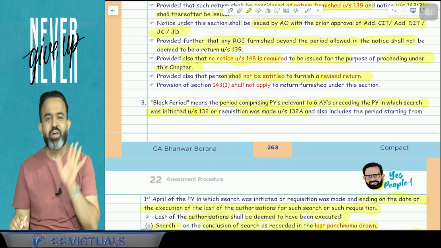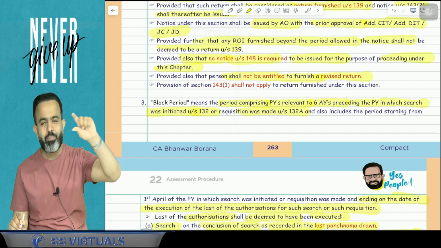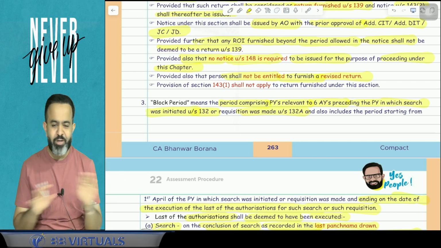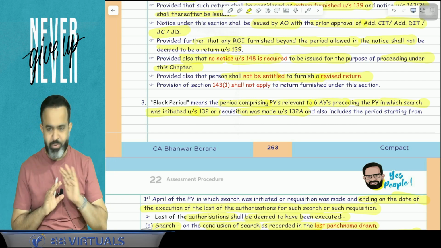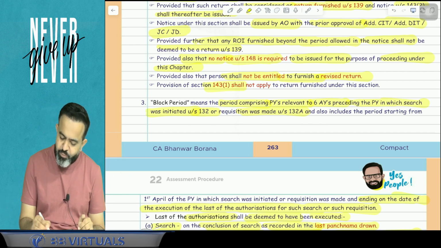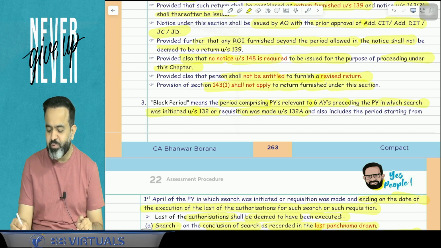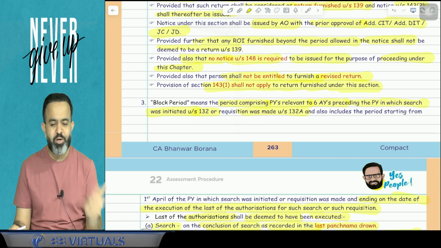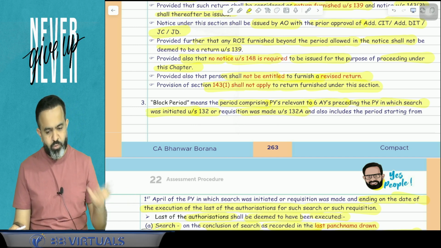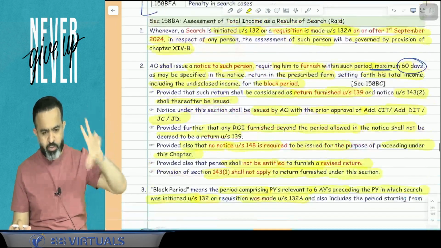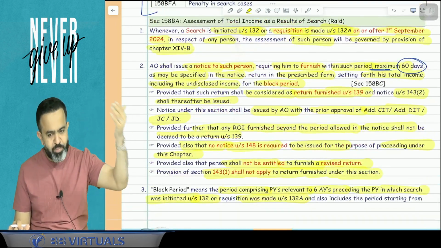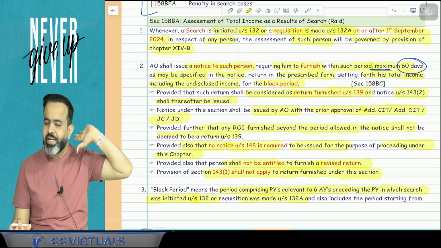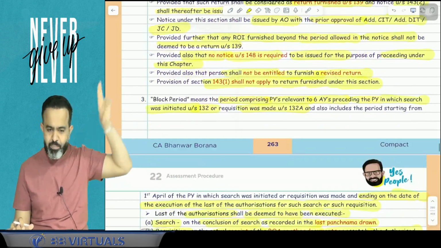Now next part. Provided also that the person shall not be entitled to furnish the revised return. So whatever return you file in the block year, you cannot revise that return. Once you file, you cannot revise. Provision of section 143(1) shall not apply to the return furnished under this section. It means guys, there will not be any processing or any intimation. So whatever return you file for the block period, there will not be any processing or intimation. So this is the block period.